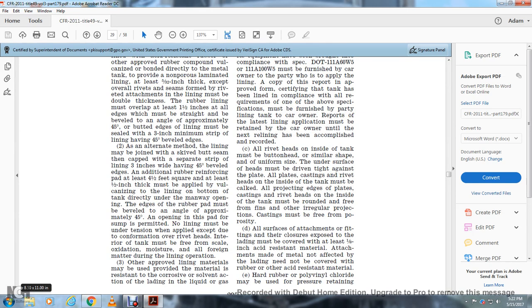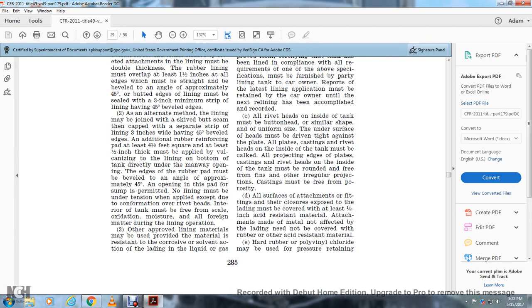An additional rubber reinforcement pad at least 4.5 feet square and at least 1.5 inch thick must be applied with the vulcanized lining to the bottom of the tank directly under the bottom outlet. The edges of the rubber may be beveled to an angle of approximately 45 degrees. The lining must not be under tension when applied, except due to the conformation over rivet heads. The interior of the tank must be free of scale and oxidation, moisture, and all foreign material during the lining operation.